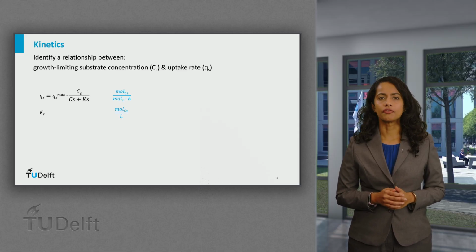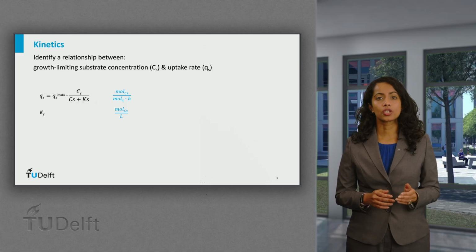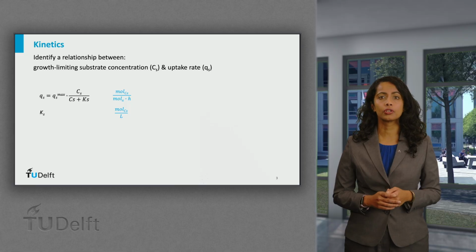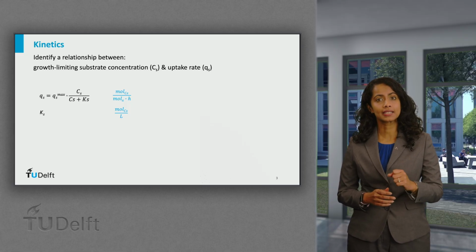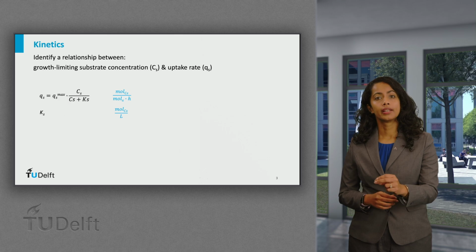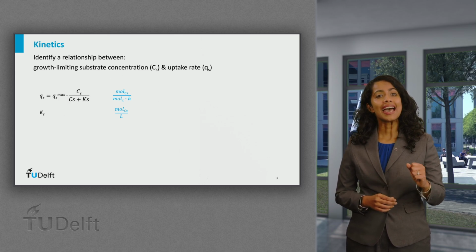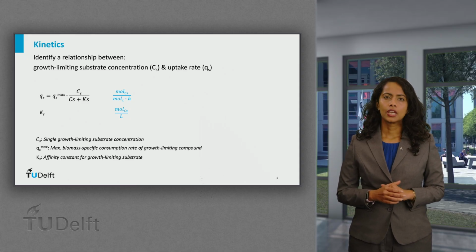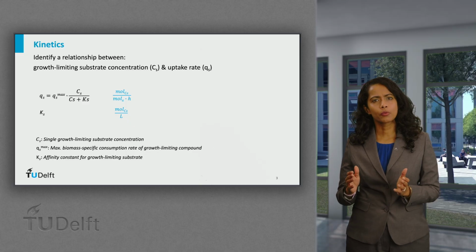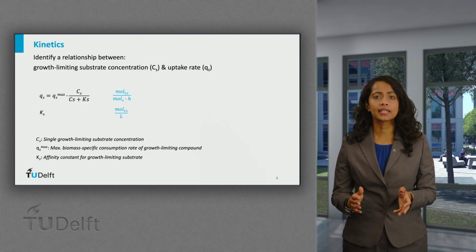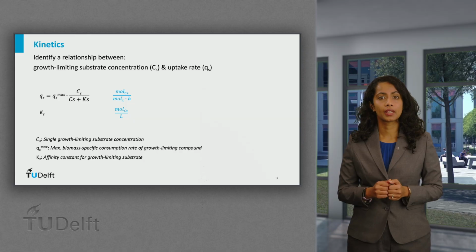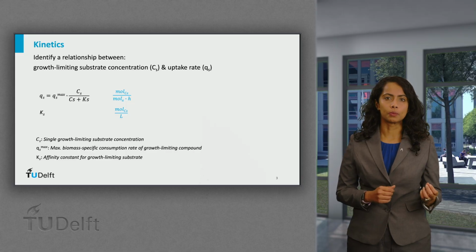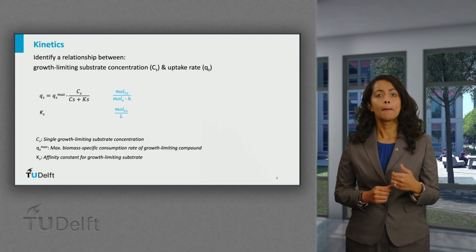This relationship defines that the uptake rate depends on two main terms: the biomass-specific maximum uptake rate of growth-limiting substrate, or Qs max, and the second term related to the substrate concentration and the affinity constant Ks. So to define, Qs max is the maximum rate at which microorganisms can consume the growth-limiting compound and can be defined as moles of substrate S consumed per mole biomass formed per hour.